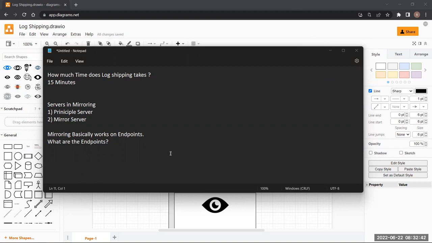Sorry. What are the endpoints? What does the name suggest? Endpoint. It is like the last point where things are going to end. Let's say we are inside a room and we have to go to another room.